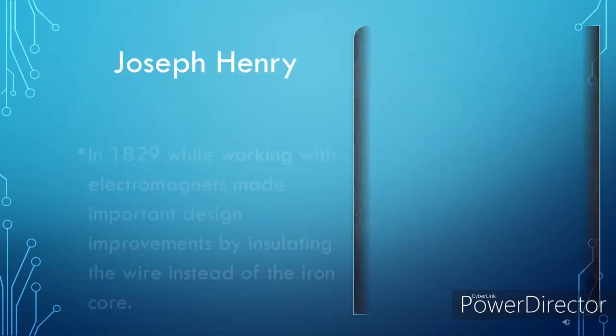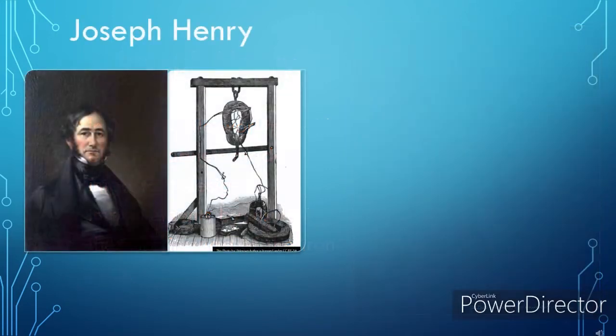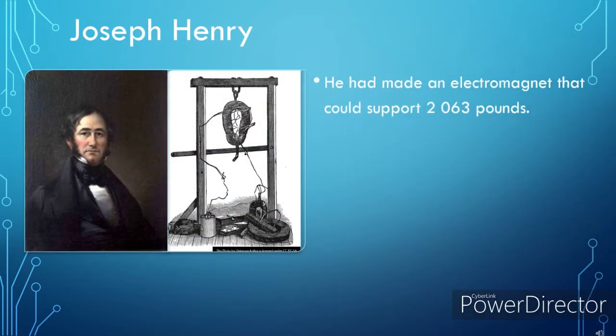Another important individual who made important design improvements by insulating the wire instead of the iron core while working with electromagnets in 1829 was Joseph Henry. He was able to wrap a large number of turns of wire around the core and thus greatly increase the power of the magnet. He had made an electromagnet that could support 2,063 pounds, a world record at that time.